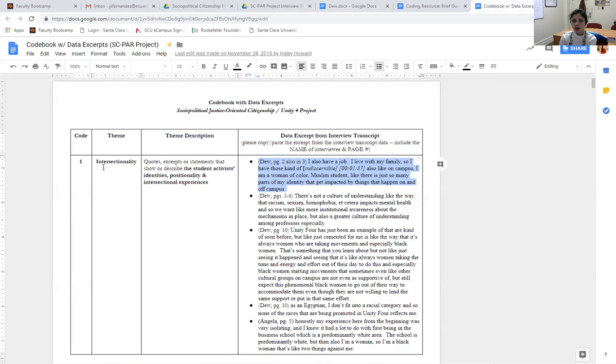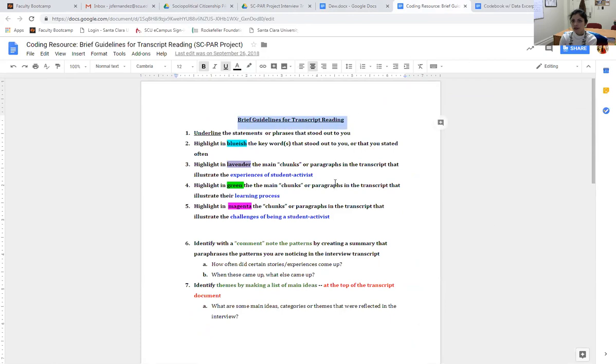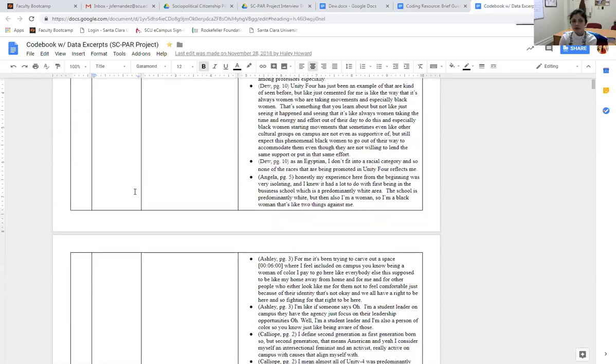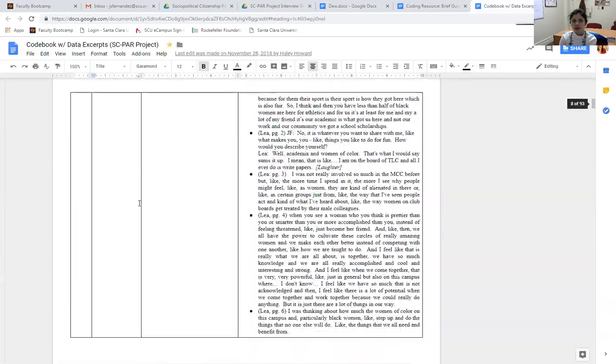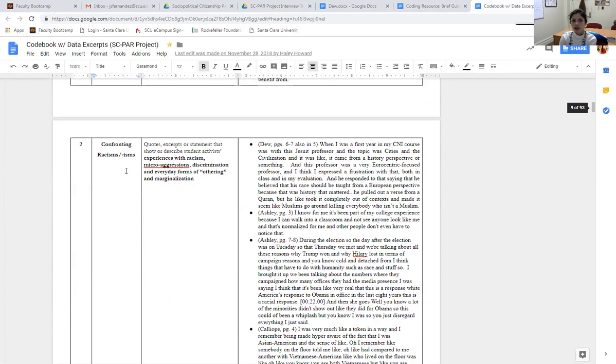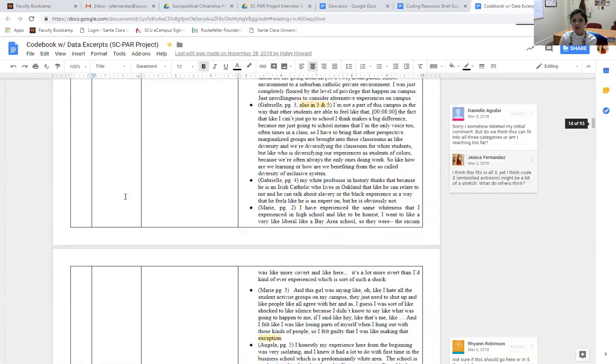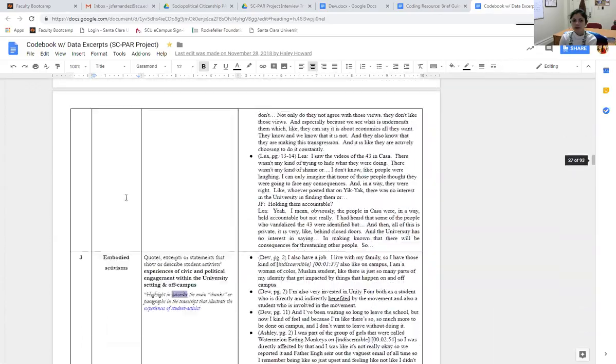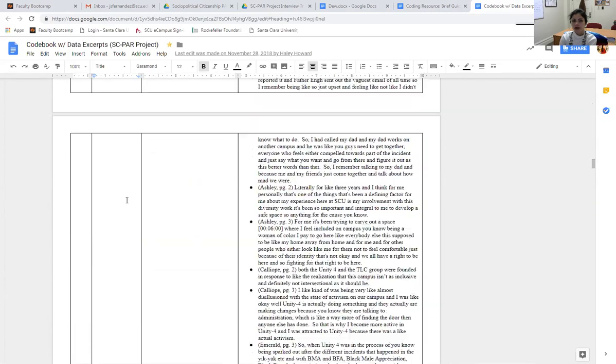So when you go to the codebook, there are different themes, different topics, and these correspond to our guidelines for coding, right? So intersectionality, we have here experiences of being a student activist, which might relate to intersectionality. So intersectionality is the first theme. The second theme is confronting racisms. The third theme is embodied activisms.